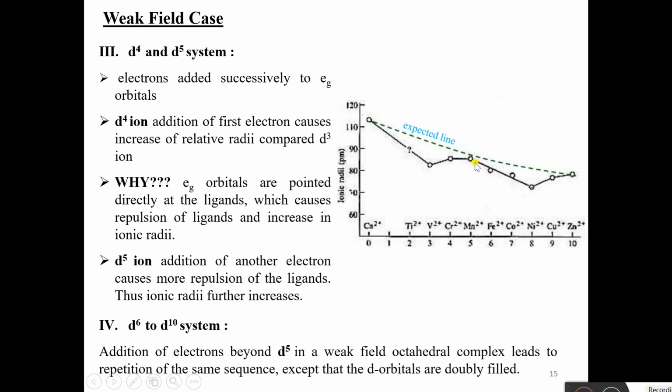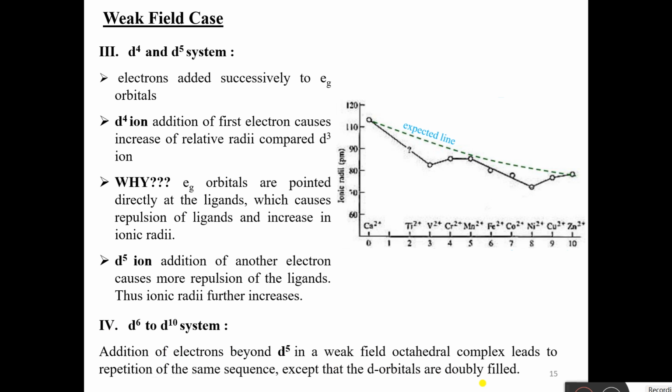Now d5 was having a spherically symmetrical field, meaning CFSE was 0, so it was lying on this straight line. Now let us take the d6 to d10 systems. For these, addition of electrons leads to repetition of the same sequence except that the d orbitals are doubly filled.